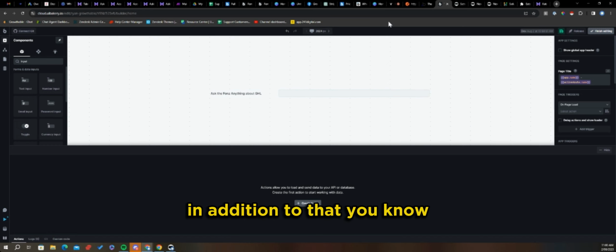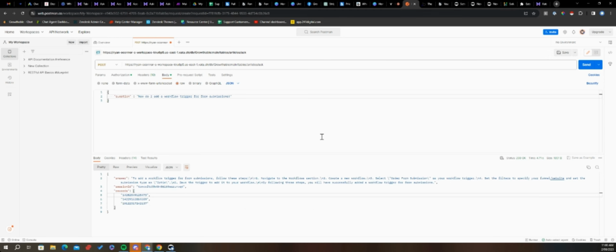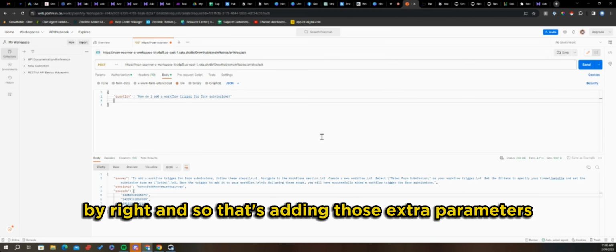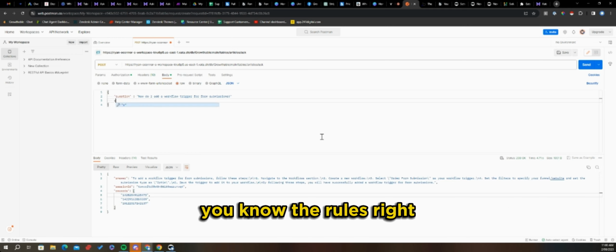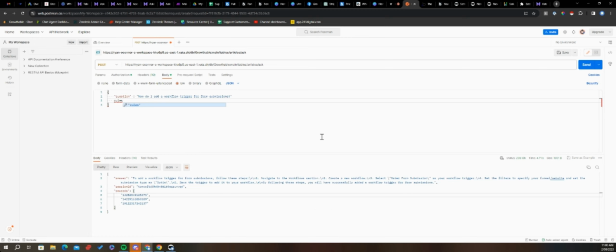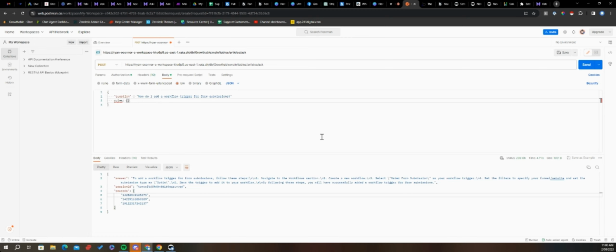In addition to that, I needed to give it the rules to abide by, and so that's adding those extra parameters. That's where we would do the rules, and the rules is an array of rules. So it's answer in German, you could say.